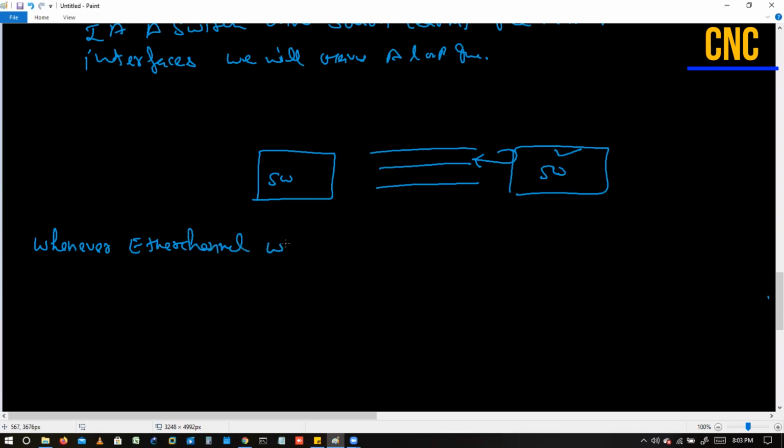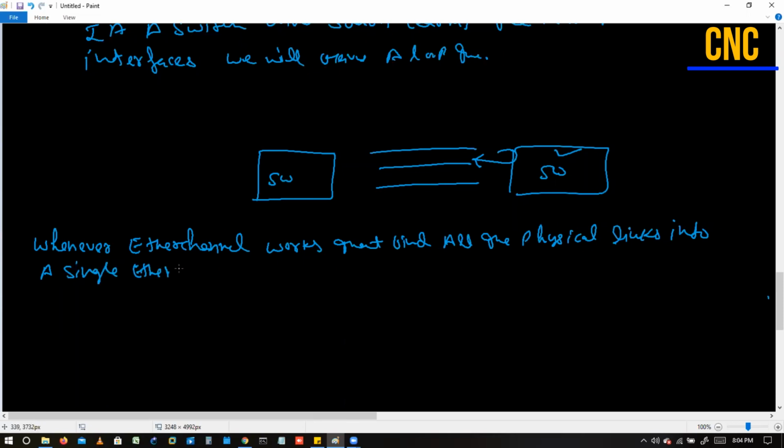whenever EtherChannel works is that it binds all the physical links into a single EtherChannel. Now what will happen here? It will bind all of these links into a single EtherChannel. So let's take that it is taking a new interface number, interface Po1. About the configuration we'll discuss, don't worry. We have to stick to the theory right now.